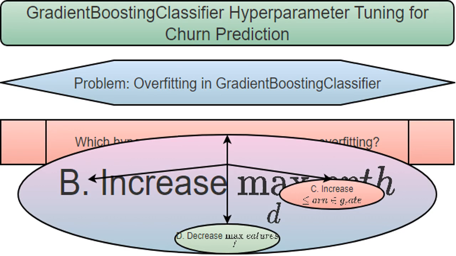Increasing max_depth would be a bad idea. Max_depth determines how deep each tree can grow. Deeper trees can capture complex relationships, but they're also more likely to overfit to the training data, which is exactly what I'm trying to avoid. It's like giving a child too much information at once. They might get confused and not learn properly.